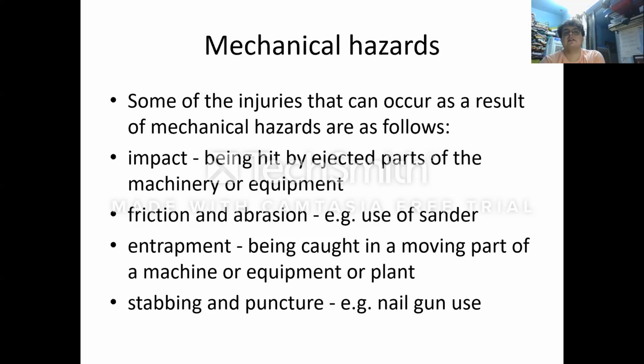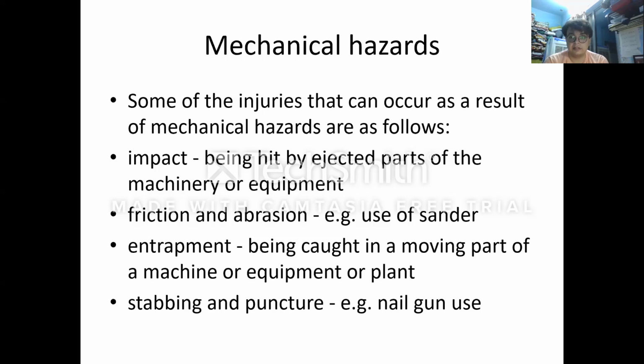Now the next mechanical hazard is entrapment. That is being caught in a moving part of a machine or equipment. Sometimes workers in the industry have incidents where their hands get entrapped in the machine, or something hanging from their clothes, or some part of the worker's clothes, gets caught in the moving part of the machine.